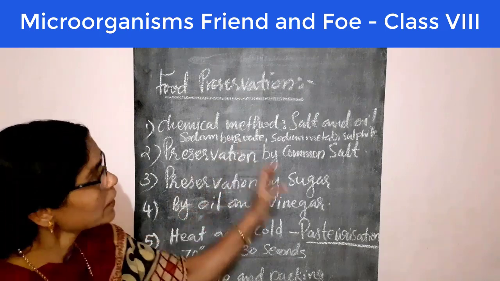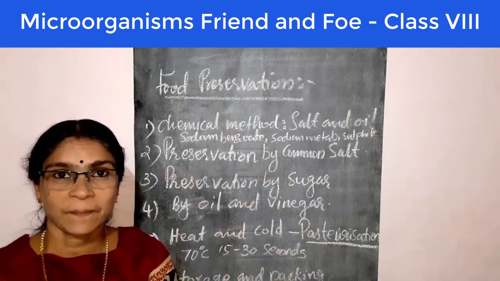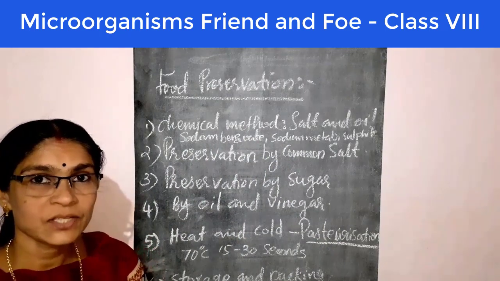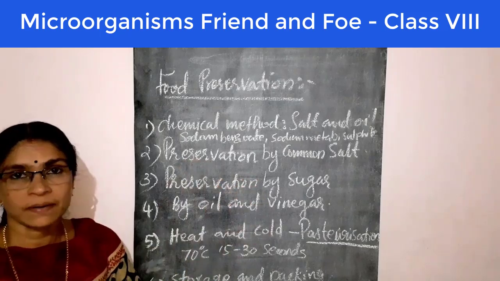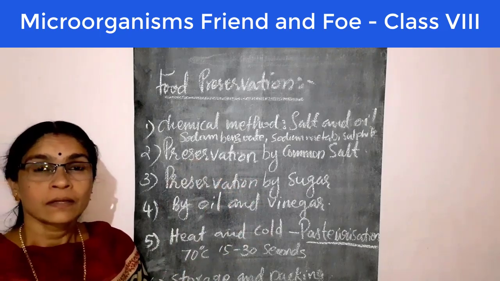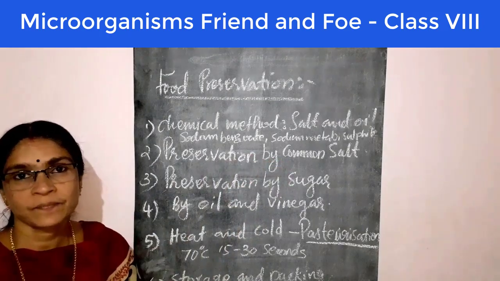Bacteria cannot grow in such an environment. In sugary and salty environments, they cannot grow and increase their number. So we can control their growth by using such materials.